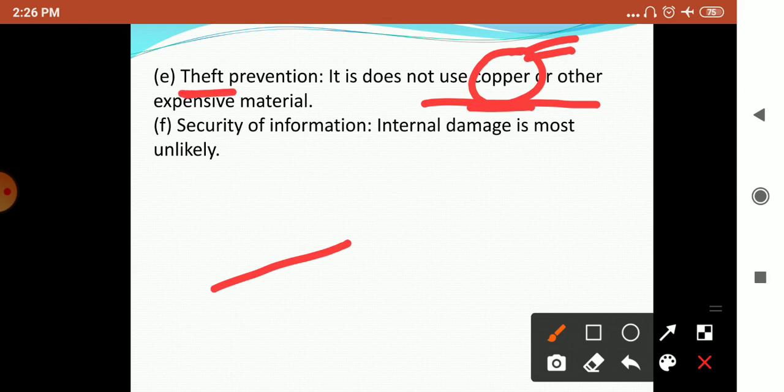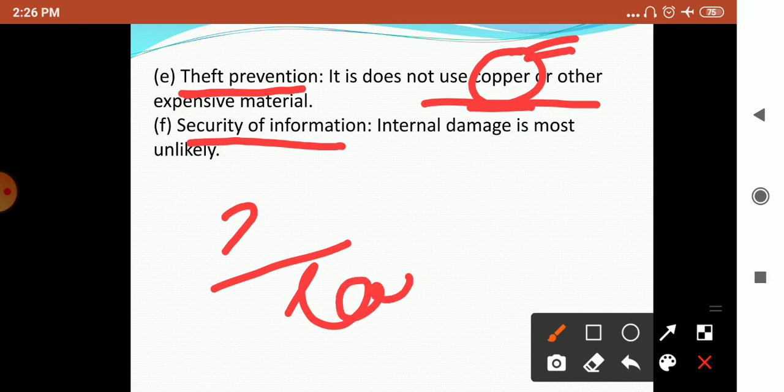So this is theft prevention. And the second one is security of information. As there will not be any internal damage, it will not give any loss of data. Internal damage is mostly unlikely, so there will not be any information leakage.